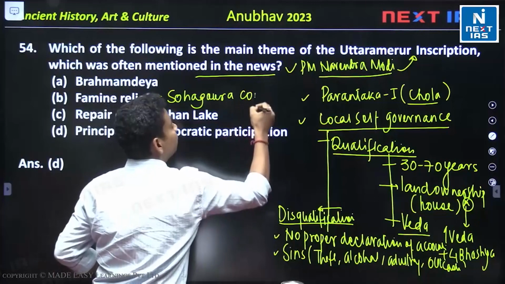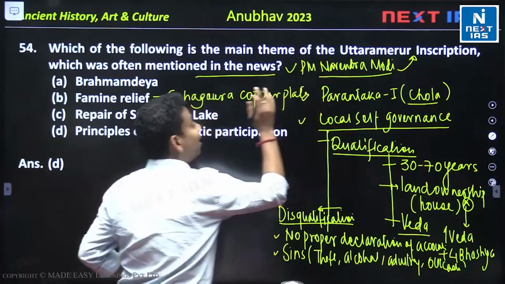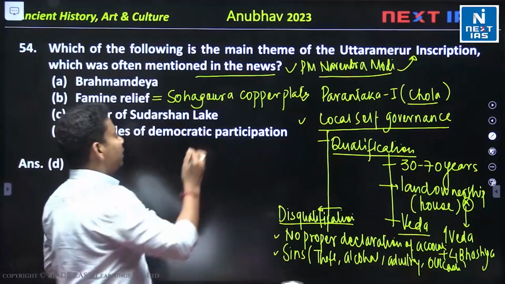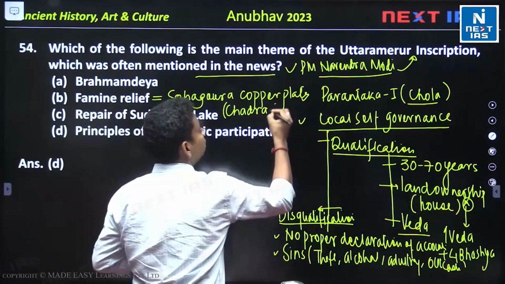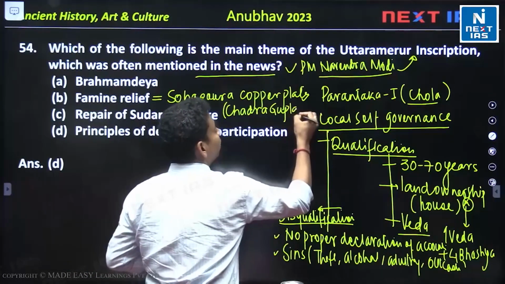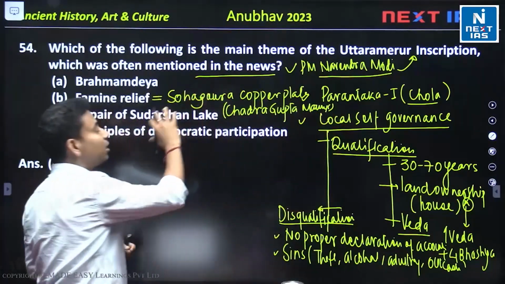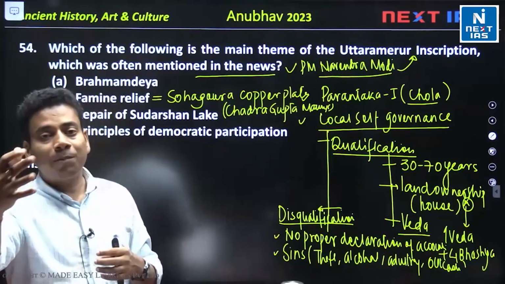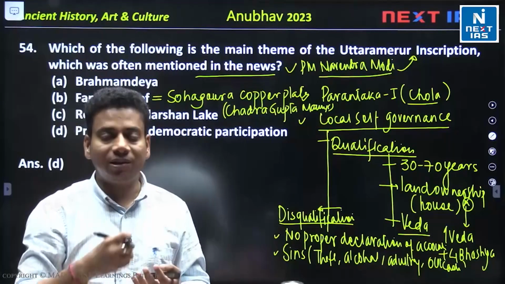Sohagura copper plate. Okay, and this is the earliest known copper inscription, and it is believed it belongs to Chandragupta Maurya. And in this inscription there is a mention about the famine relief, particular grains from a surplus state will be transferred to the state that will be facing the issue of the famine.